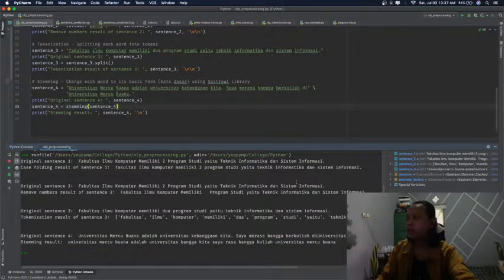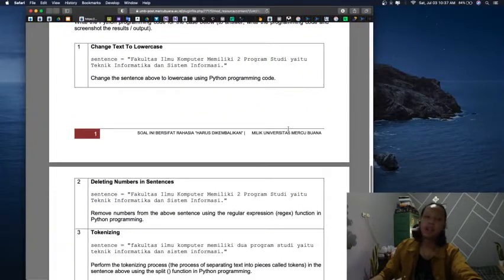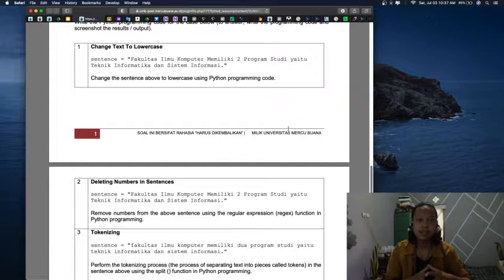So I think that's all from the explanation of this code. For the conclusion, data pre-processing is an essential part in NLP, especially in machine learning and AI. Pre-processing is an important step that we should do, it's a must.